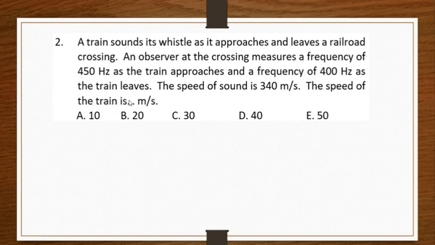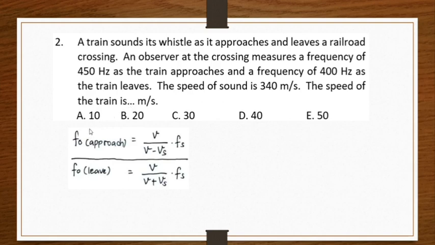Here we have two conditions, and we can make a comparison between the frequency that is heard by the observer when the train approaches the observer, and the frequency perceived by the observer when the train leaves the observer.